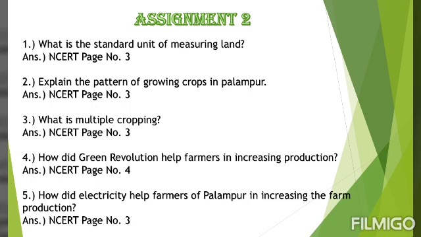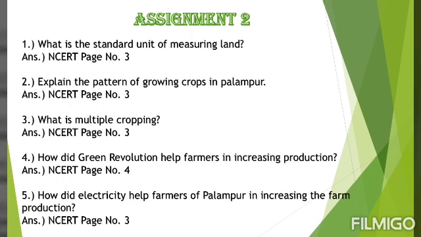Next question. How did electricity help farmers of Palampur in increasing the farm production? So this also we studied that earlier farmers used Persian wheels, but later they started using electric run tube wells that could irrigate much larger areas of land more effectively. So the answer is given on page number 3. Find it out from there and write down. Moving ahead to the third assignment.